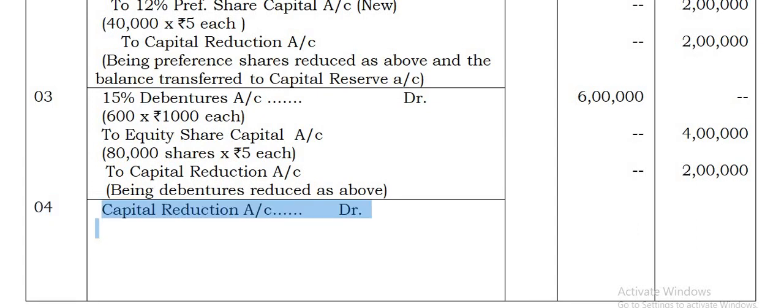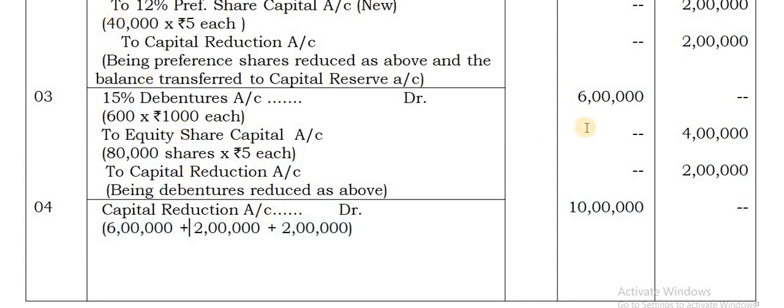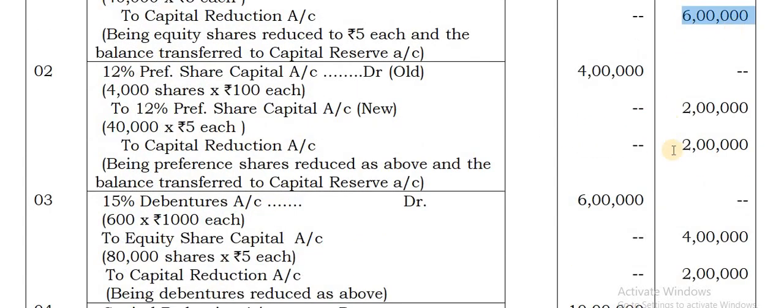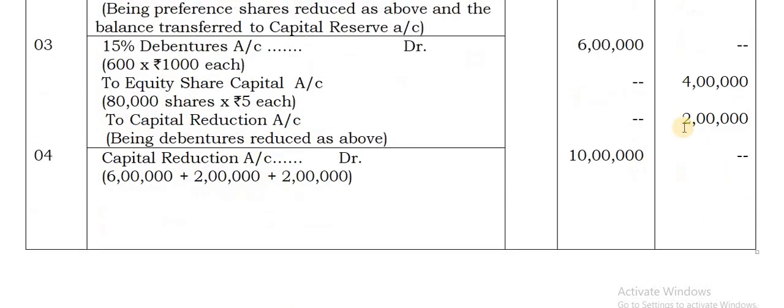Go for the fourth entry. Now you give a debit of capital reduction account. This always has to be taken last. This last entry, to debit the capital reduction account, the amounts you have credited before that should be available to you. Understood? Now, how that 10 lakhs came is what I have said. See here, there is a credit of 6 lakhs, a credit of 2 lakhs here, and a credit of 2 lakhs only for capital reduction account. So you add up 6 lakhs plus 2 lakhs plus 2 lakhs, that gives you 10 lakhs.